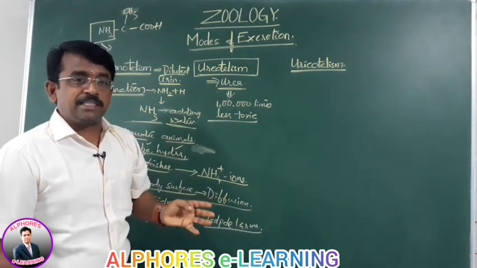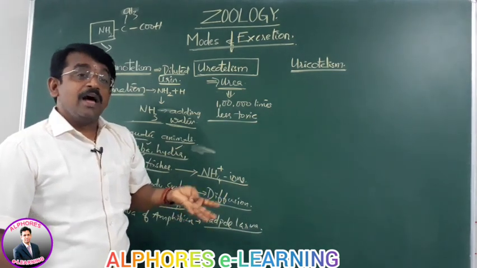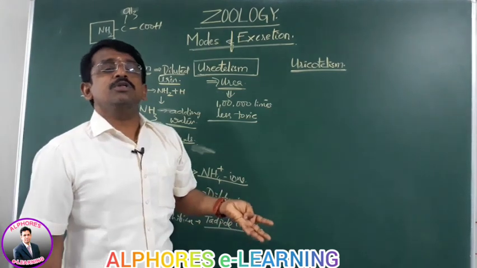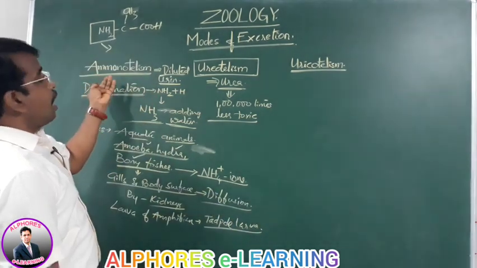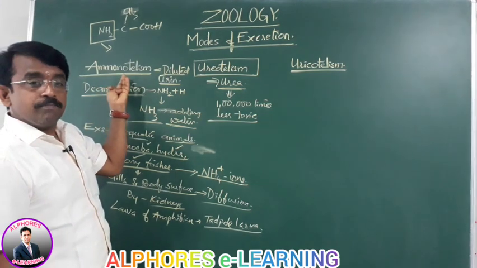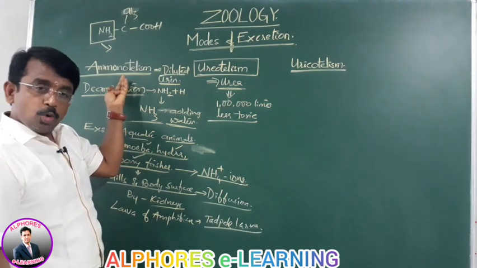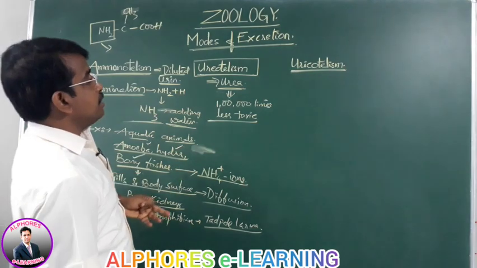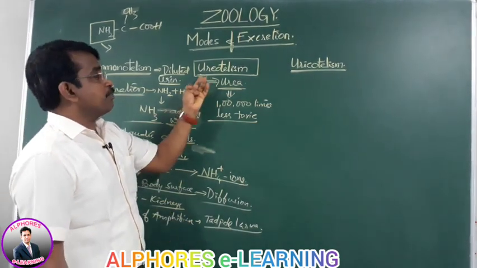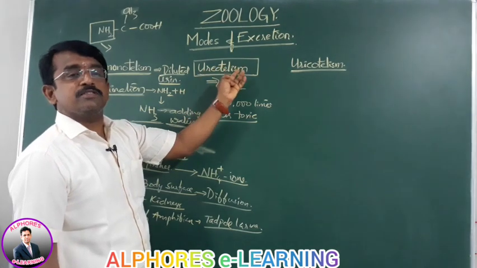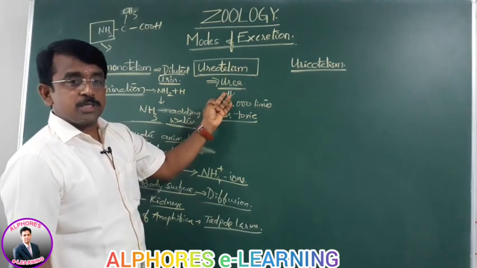The advantage is that it becomes less toxic and is released into the water medium. That is ammonotelism. Ureotelism: the animals that excrete urea as an excretory product are ureotelic animals.